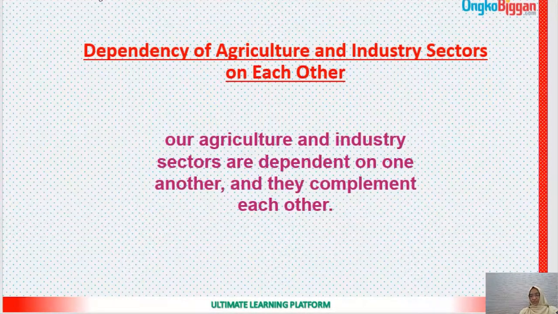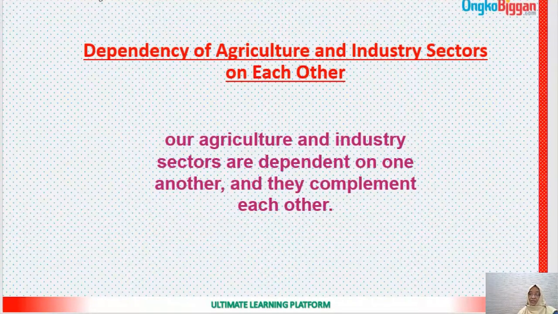What happens in the industry sector and what happens in the agriculture sector? The industry sector supplies the equipment and the fertilizers for the development and modernization of agriculture. Whenever we are involved in agriculture, we need equipment, fertilizers, high yielding seeds, and other materials for irrigation and plowing. The industry sector provides all these materials for the development and modernization of agriculture.